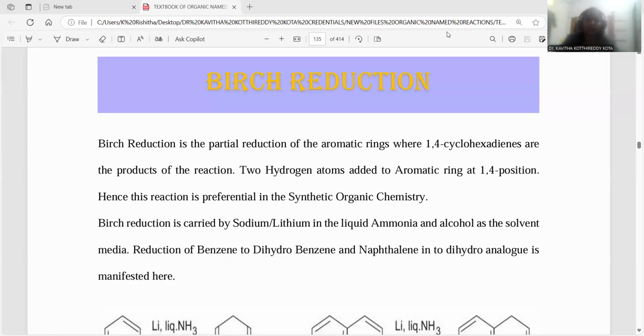The reaction we are going to introduce here is Birch reduction. It is part of organic named reactions, and this content is taken from the textbook of organic named reactions written by Dr. Kavita Kothireddy Kotta. I'm an academician, researcher, author and reviewer. So Birch reduction is taken from there.